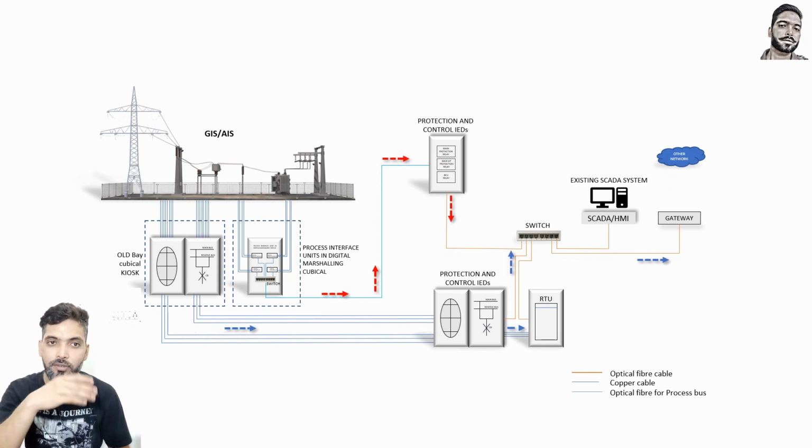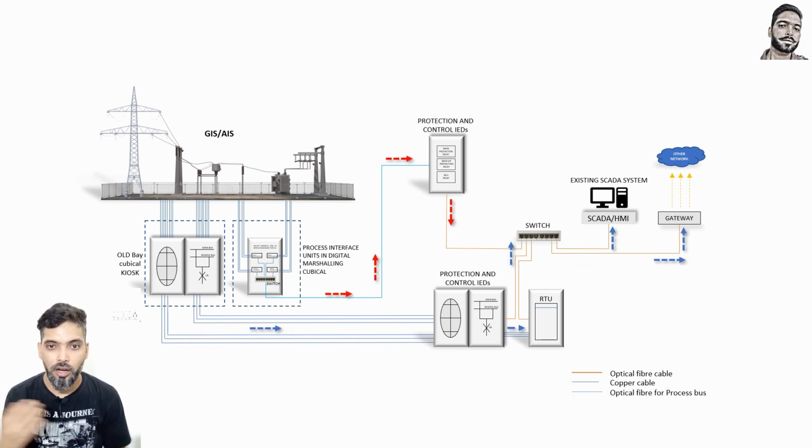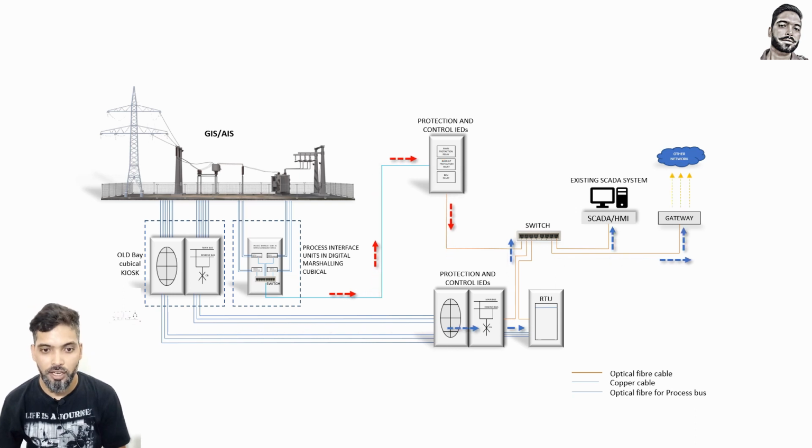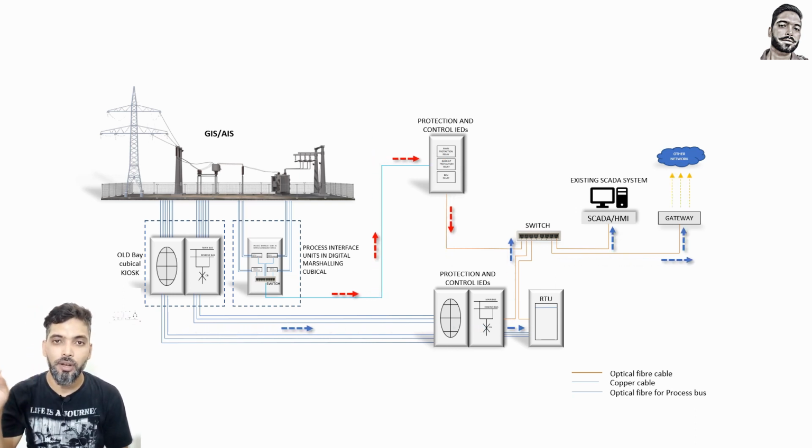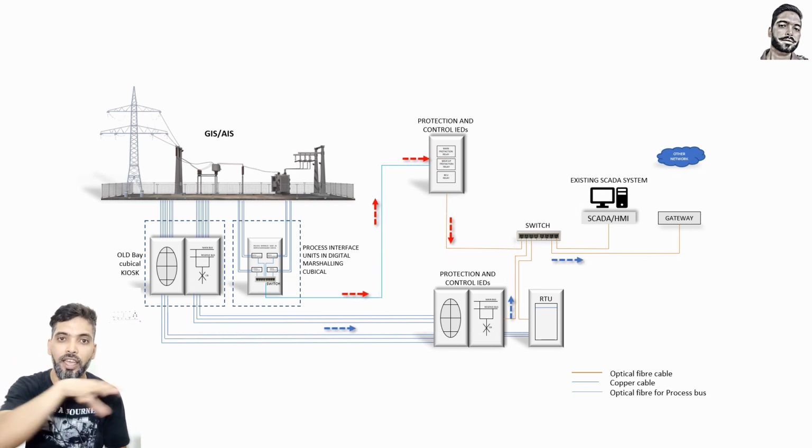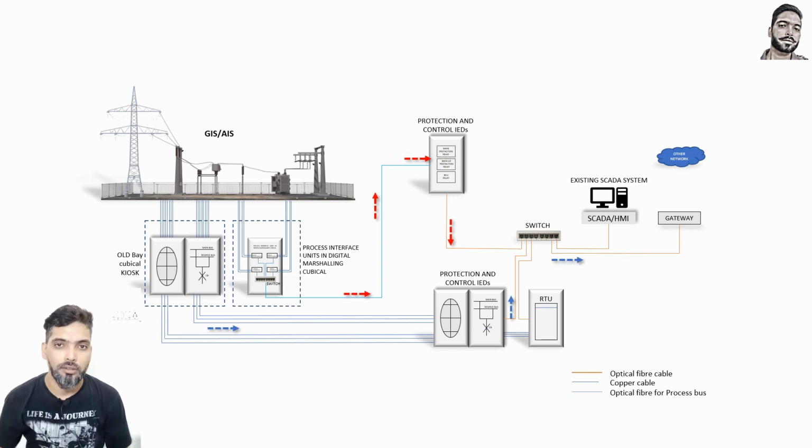Those small sampling values are called sampling values in this 9-2 communication. If you connect those sampling values to your relay, you will get the actual value of the field, what the current and the voltage are. This is how digital substations work.